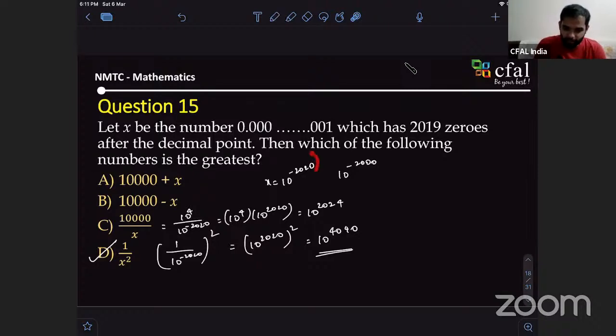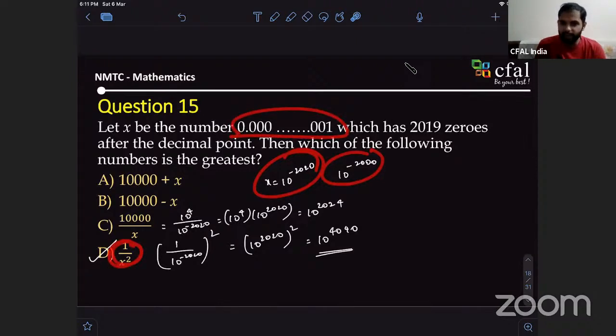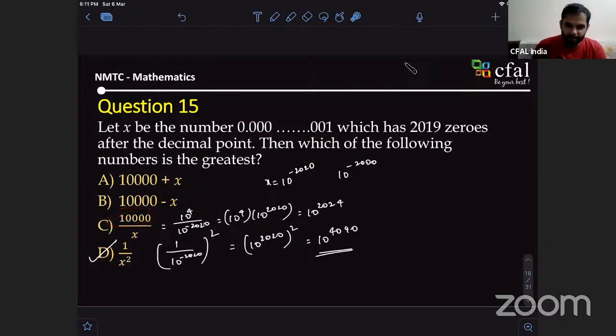So we are not taking a guesswork here, right? The whole idea, you're right when you say that the number is very close to zero, so this will be greater, but you should be sure that it will be greater than this. That's the only confusion there. I hope others were able to follow. Any doubts here?